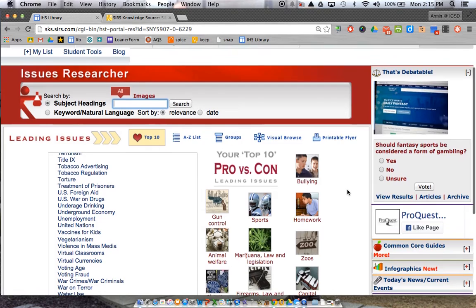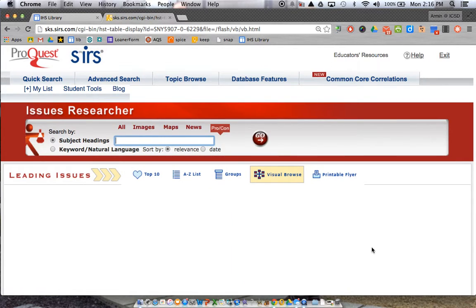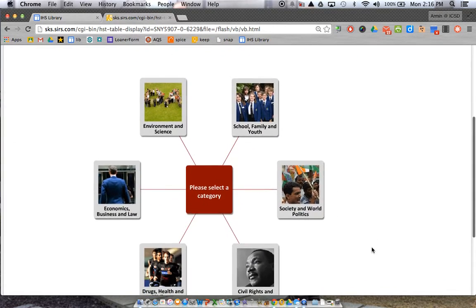However, my favorite way to browse topics to try to get to a possible example thesis statement would be to go to either Visual Browse or Groups. I'll show you what Visual Browse looks like first. With Visual Browse, if you're a visual learner, it's not a bad way to approach things.